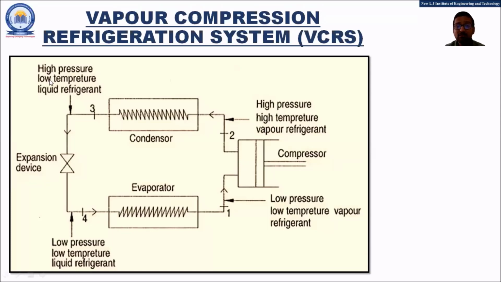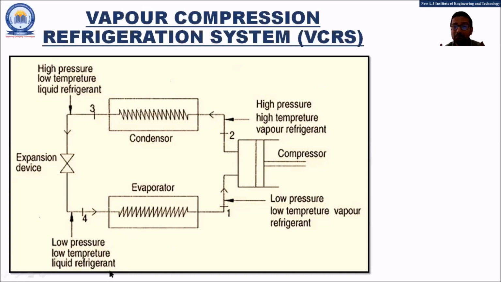So the high pressure, low temperature liquid refrigerant enters the expansion device. Because of the expansion process, there will be a reduction of the pressure. Hence, at the outlet, we are getting low pressure, low temperature liquid refrigerant. No phase change, no temperature change, only there will be a change in the pressure conditions. The high pressure is converted into the low pressure refrigerant.